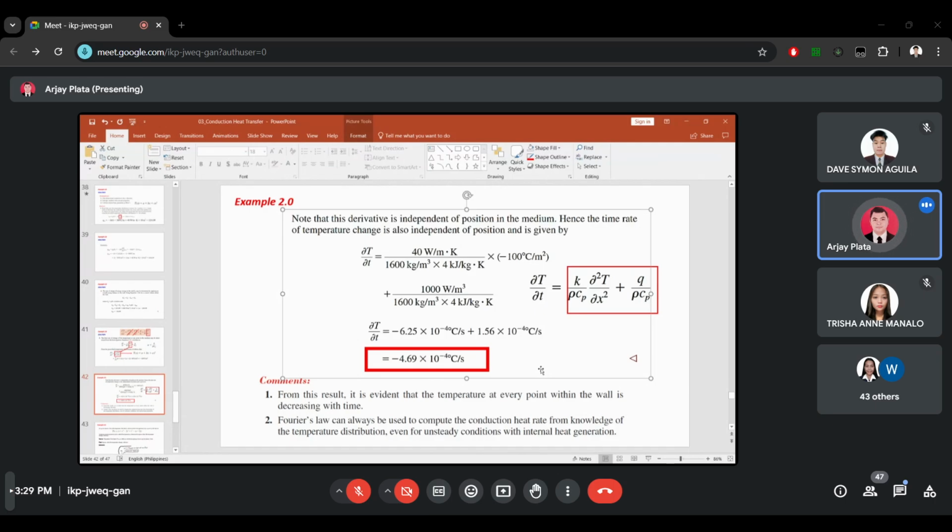From this result, it is evident that the temperature at every point within the wall is decreasing with time. Since the value is negative, the temperature distribution is decreasing over time. So Fourier's law can always be used to compute the conduction heat rate from knowledge of the temperature distribution, even for unsteady state conditions with internal heat generation.